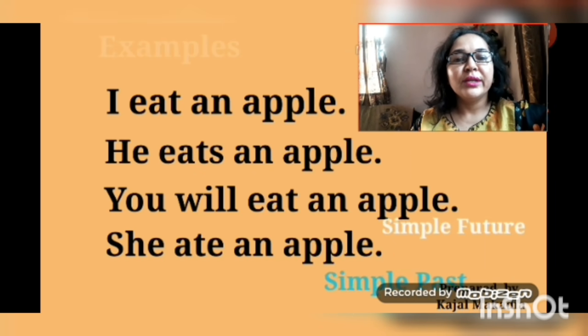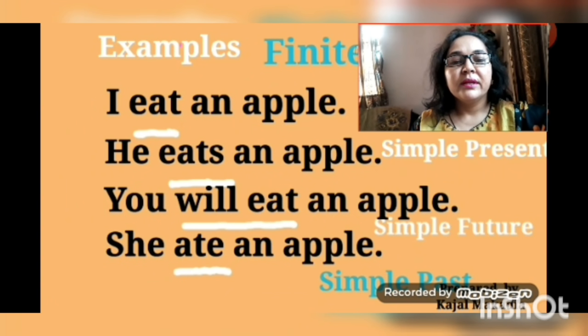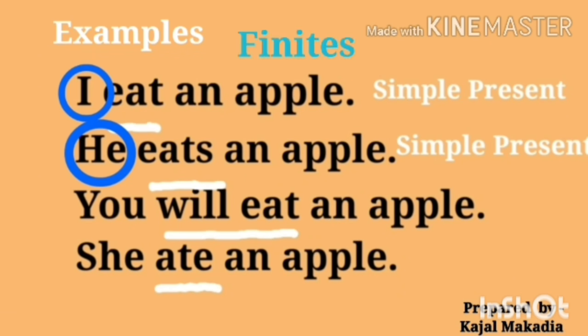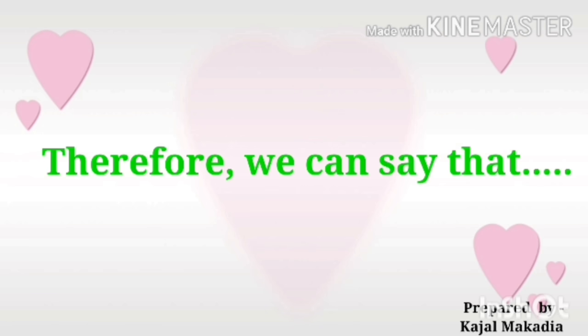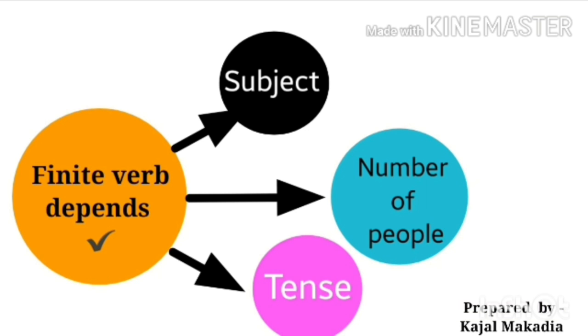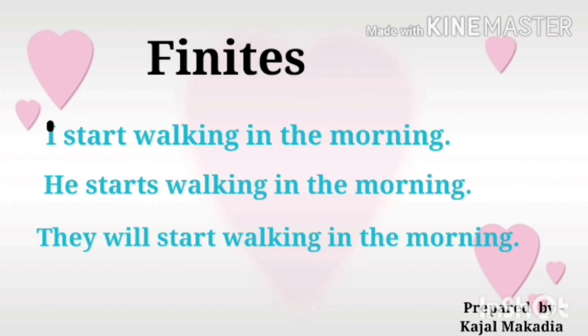Here in all examples we can see different verb forms like eat, eats, will eat and ate. Why so? Because in all sentences different tenses are used, and that's why they are called finite verbs. Therefore, we can say that finite verbs depend on subject, number of people and tense. Now let's compare finite and non-finite verbs with an example.